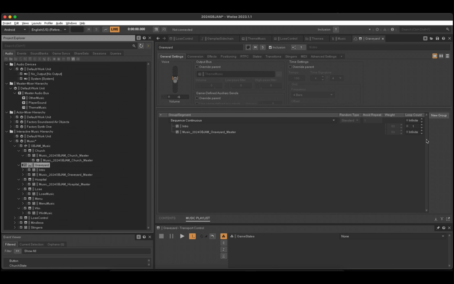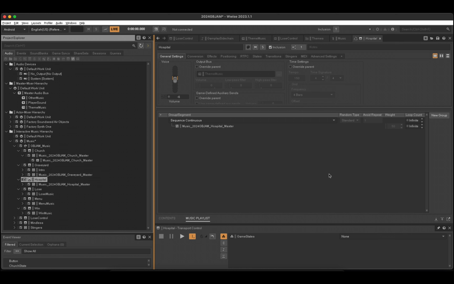We can define how many times each segment plays back to back from loop count. Since I just want to hear the intro once and theme music will loop as long as the player stays in that level, I set 1 for intro loop count and infinite for theme music. For other theme music, we want loop count to be infinite as well.